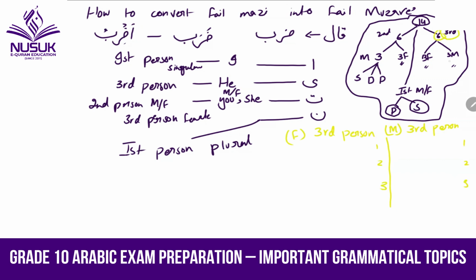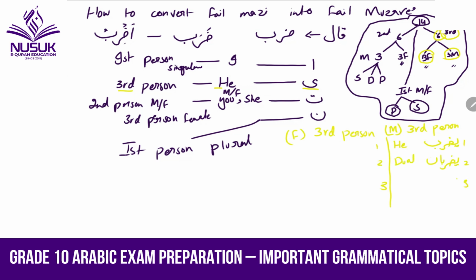These six we are making for three male and three female. First of all, we are going to cover this with zoraba. I told you, for the male, third person, like he, what do we have to use? Ya. We will say yazribu. Yazribu means he is hitting or he will hit. And then for the dual, we say yazribani.